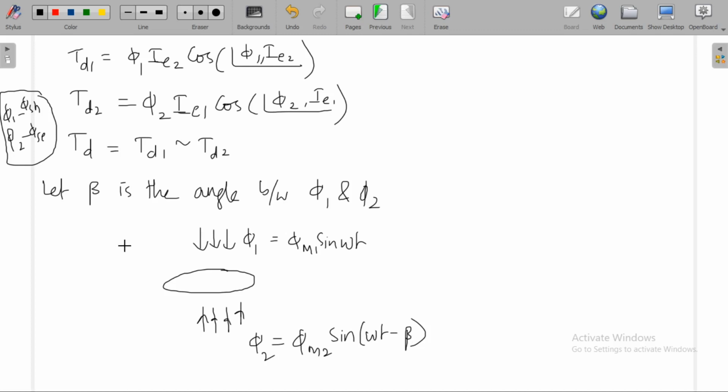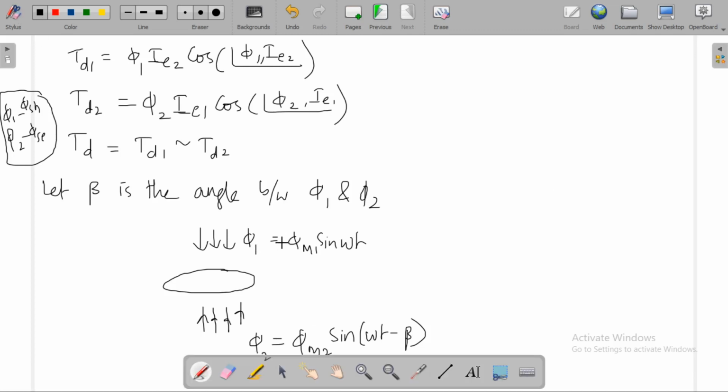Now let me draw the phasor diagram to know the angle between these two as well as the angle between these two. Here phi 2 lags phi 1 by angle beta. First let me draw phi 2. This is phi 2.